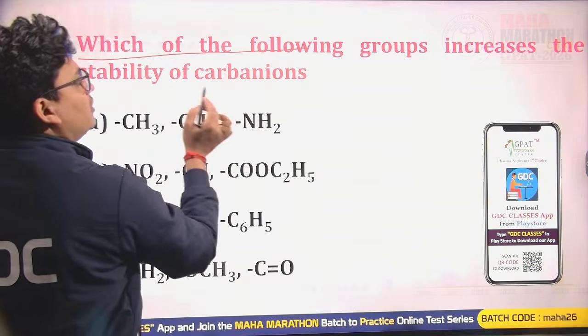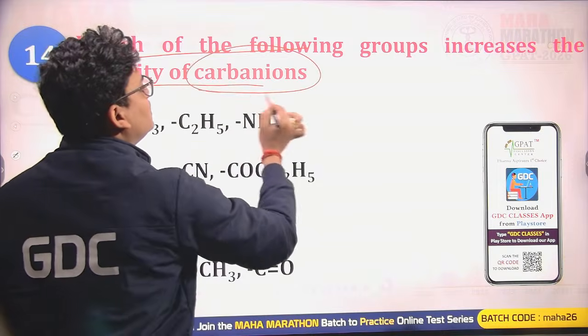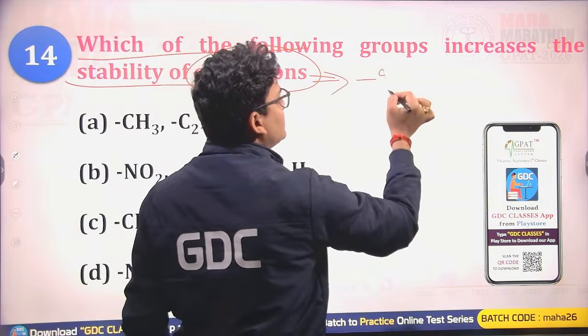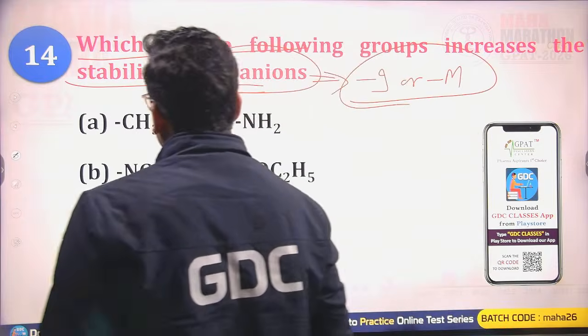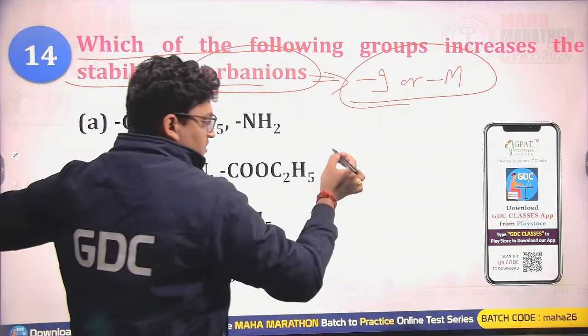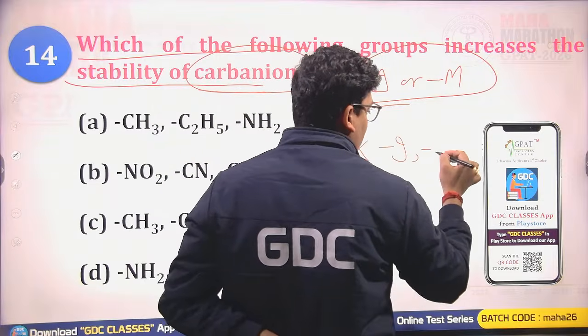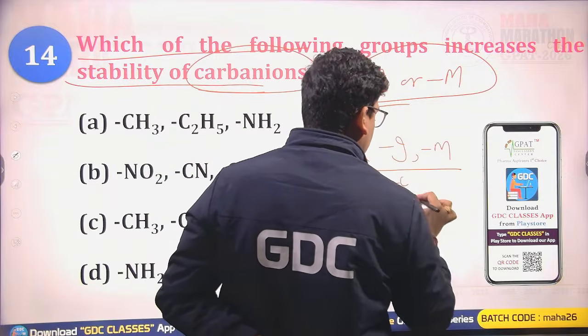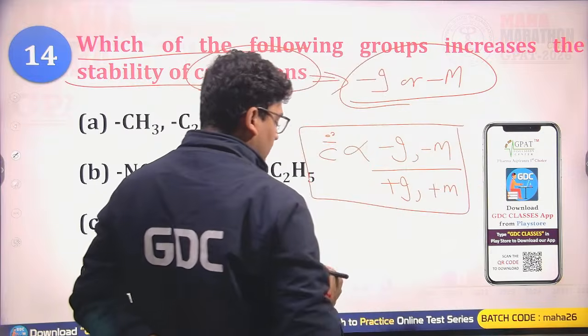Which of the following groups increases the stability of a carbanion? The carbanion stability is increased by minus I or minus M groups. Better minus I or minus M groups stabilize the carbanions. So the stability of carbanions is directly proportional to the presence of minus I or minus M groups, and inversely related to plus I and plus M. This is about carbanions.